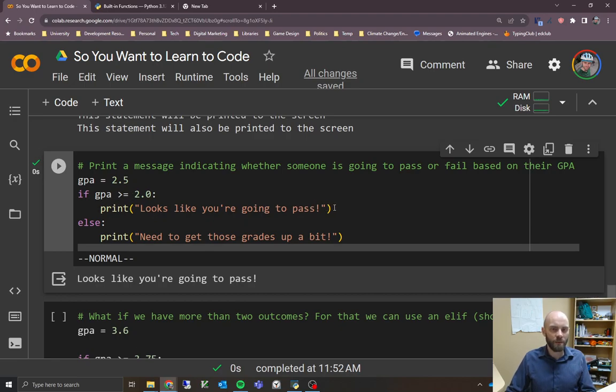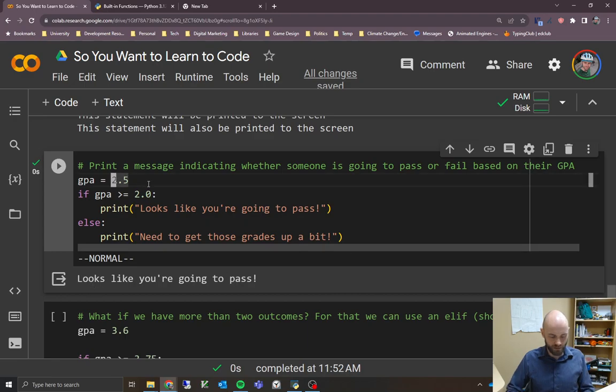Looks like you're going to pass. Maybe you can have your code do other things too, if you were writing code for a registrar, for example, but it just has to be lined up with this block here. In this case, 2.5 is greater than or equal to 2.0, so we print out you're going to pass, and that's exactly what happens.